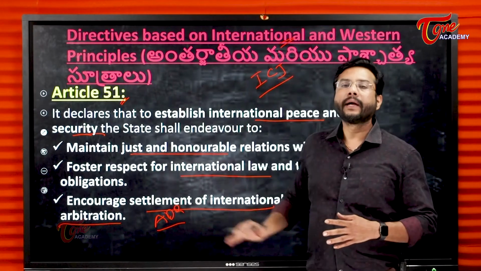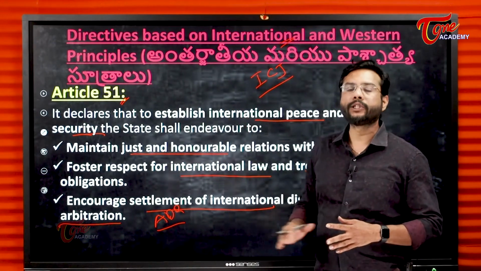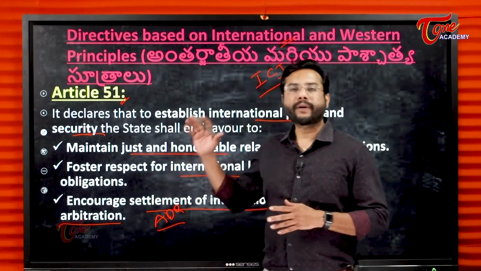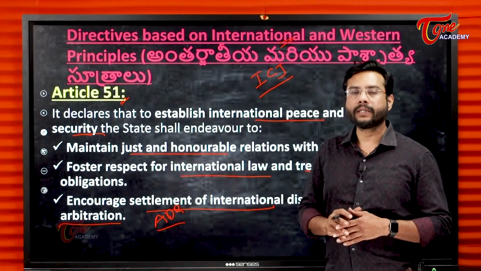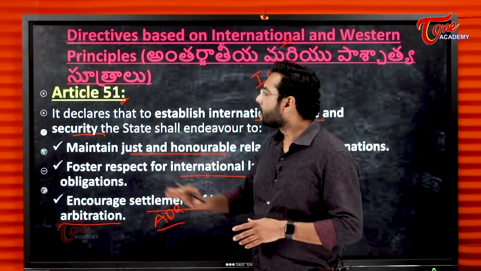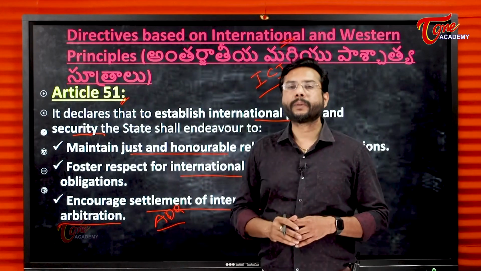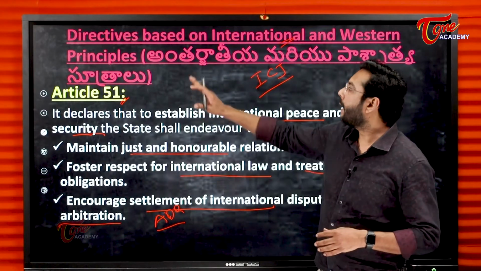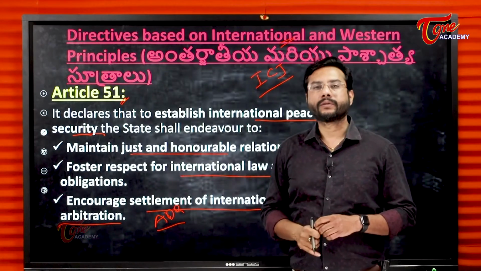Though it is not mentioned in the Constitution, for a general understanding we have categorized these directive principles into 4 categories: socialistic principle, Gandhian principle, liberal intellectual principle, and principles based on international and Western laws.